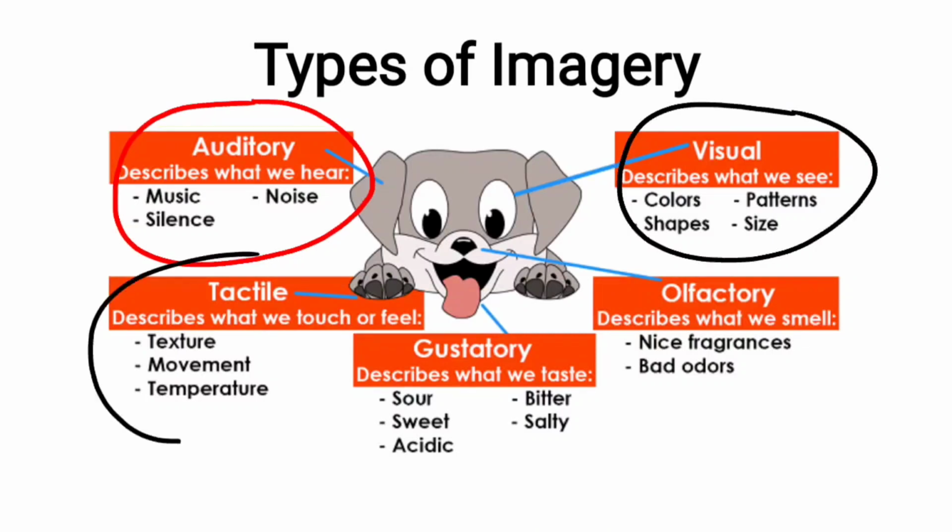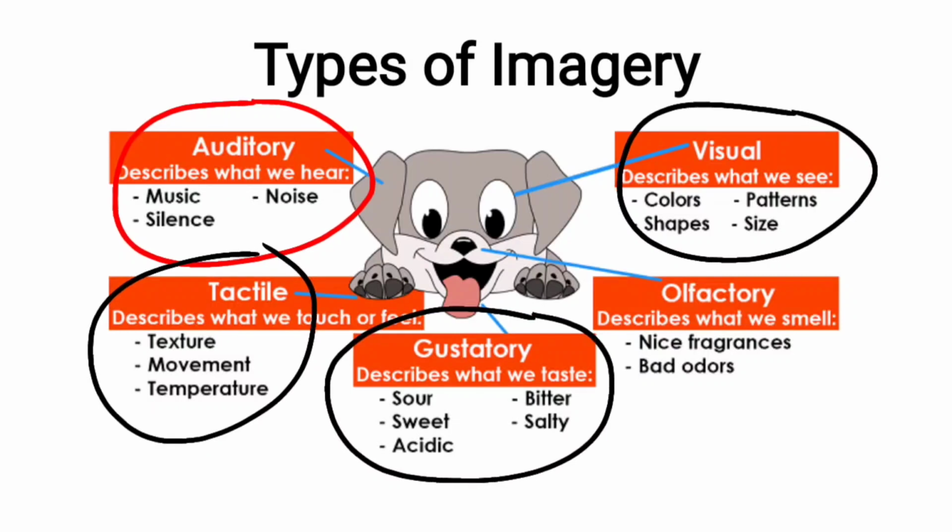And tactile is related to touch. So when you say temperature, movement, texture, and these kinds of words that describe what we touch or feel, they are tactile imagery. And then gustatory imagery is related to taste. So it's related to the tongue. So when we read words like sour, sweet, acidic, bitter, salty, they appeal to our sense of taste, means tongue. And the last one is olfactory imagery.